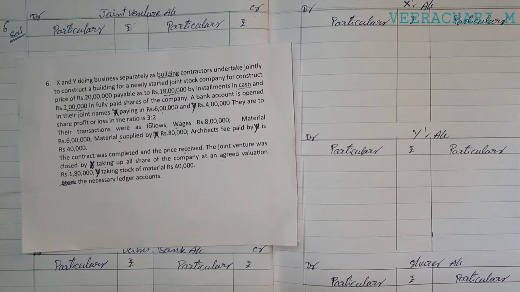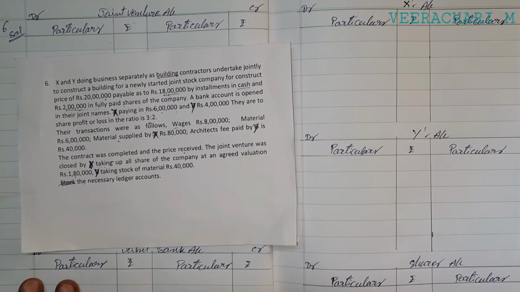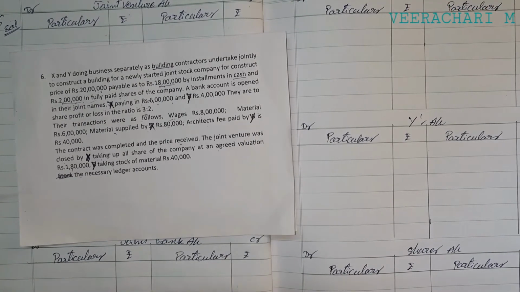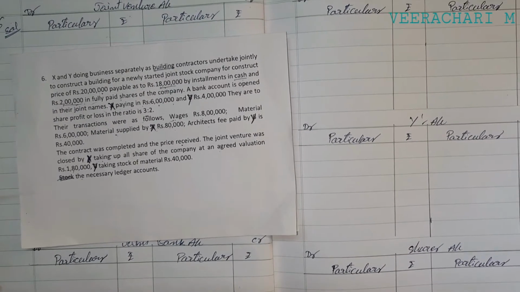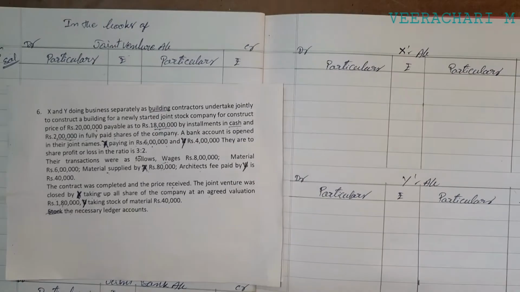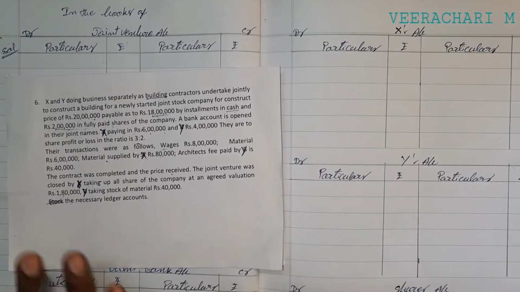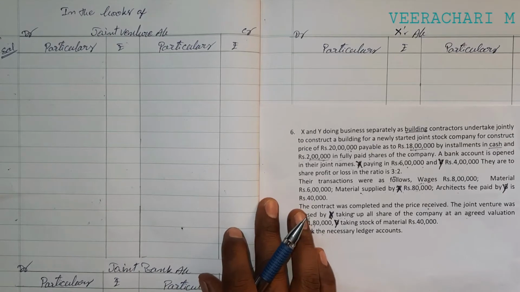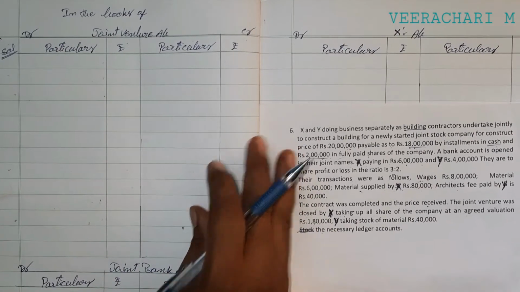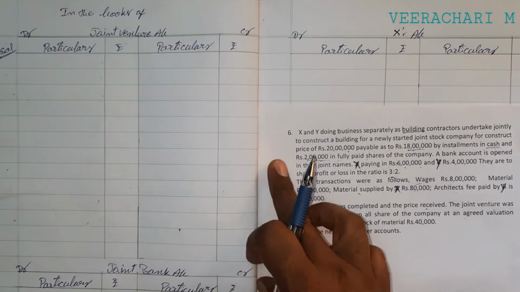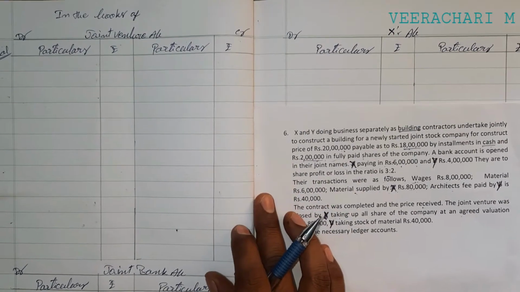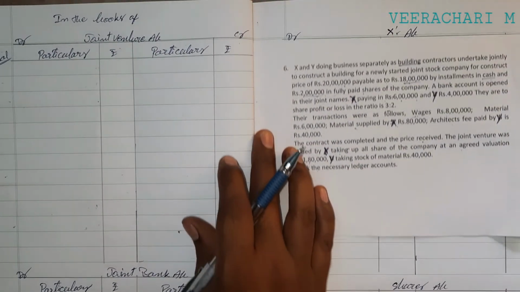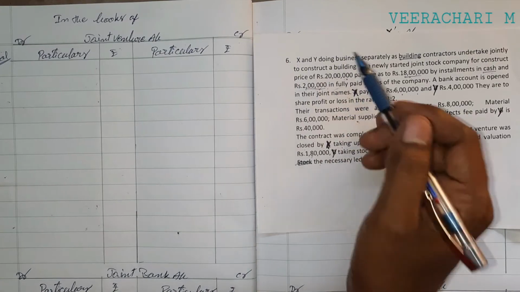Okay, whenever you solve this type of question, you should follow the double entry system. You can read the question once for understanding purposes, and another time for solving. That is only two times you can read the question, and you should not read more than that. Now here we can see how to solve this question.